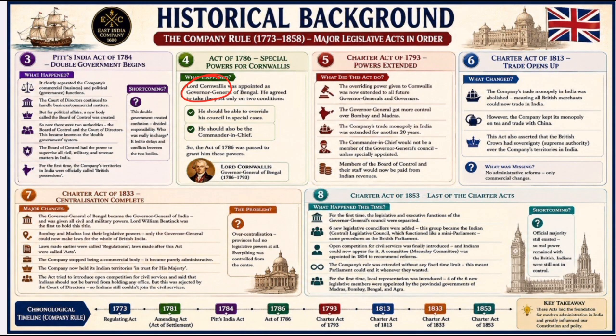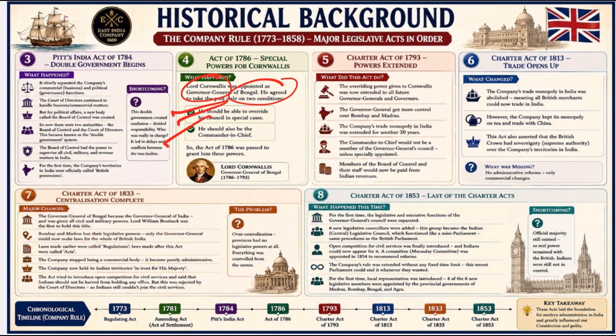So what powers were given to him? The power to override the council. The same problem: under the earlier system, decisions were made by majority vote, and this often created delays and disagreement. Cornwallis was given the authority to overrule his council whenever necessary, and this strengthened the office of the Governor General. The second power given was that the Governor General could also be Commander in Chief. Cornwallis was allowed to hold two positions simultaneously: Governor General of Bengal and Commander in Chief of the British Army. This meant both civil and military authority could be concentrated in one person.